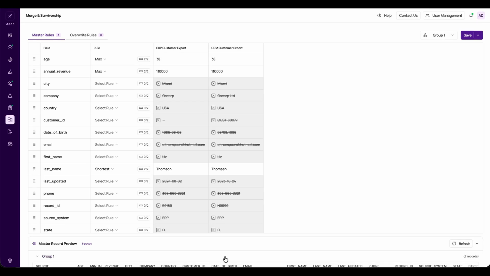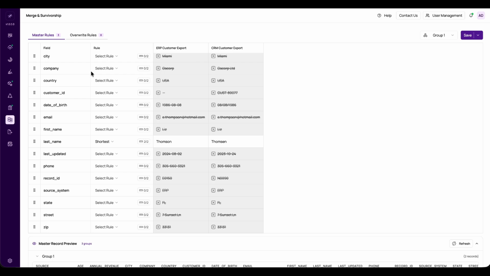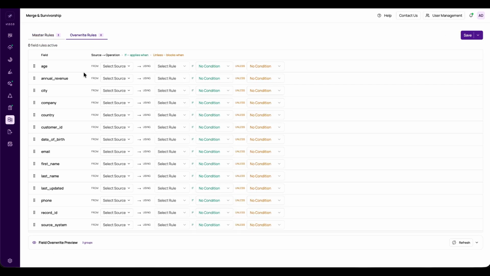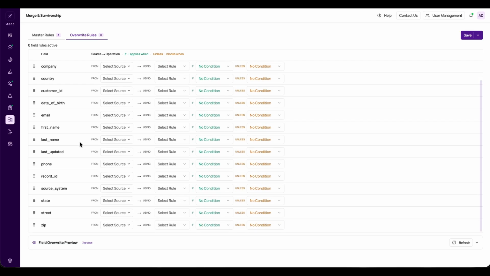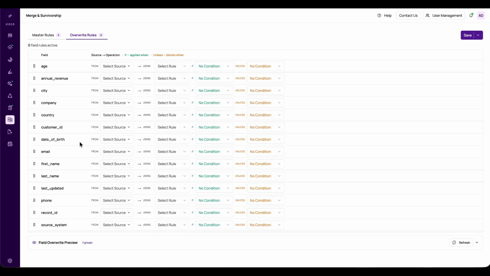Master rules built our golden record by picking the best value for each field. But sometimes you need finer control, keeping more than one value, or handling a field differently. That's the second phase, overwrite rules. Here's the difference. Master rules pick one winning value per field. Overwrite rules run after that and let you override specific fields, optionally, only when conditions you set are true. It's the fine-tuning layer on top of the golden record.